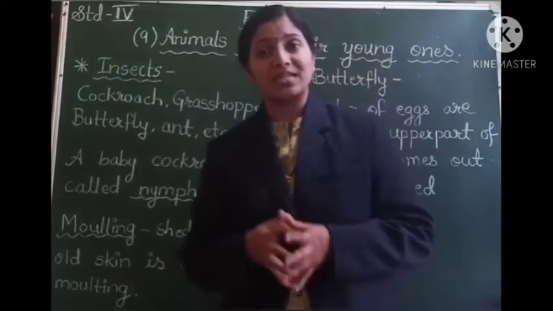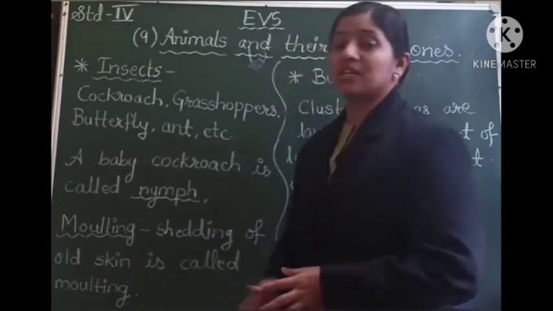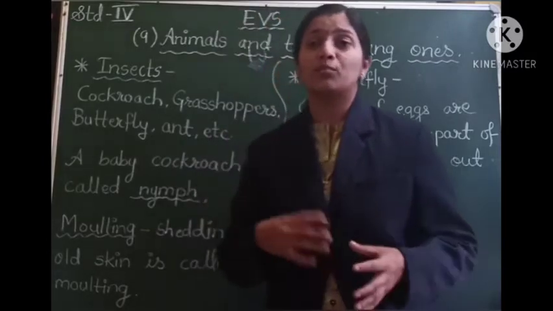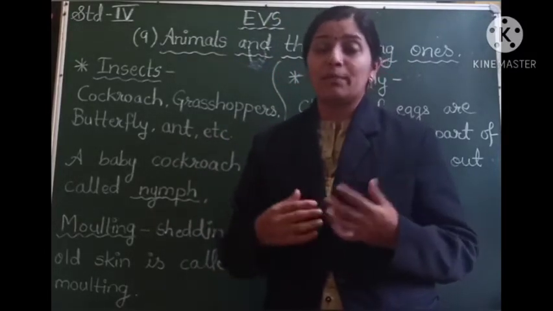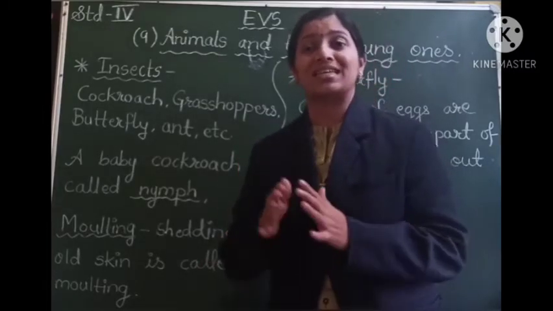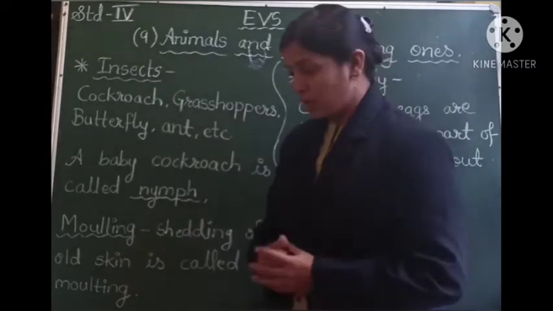Molting is a process in which shedding of old skin is done by the insects. Their entire skin they throw off, they remove the skin, and a new skin is already developing on their body. So the process by which the old skin is removed or shed by the insects is called molting.